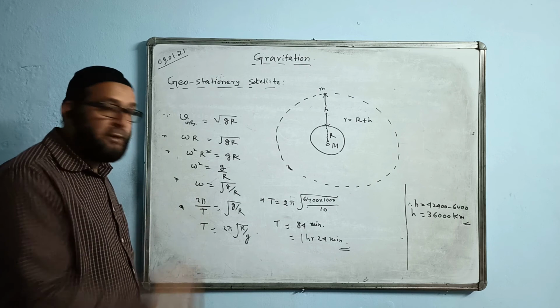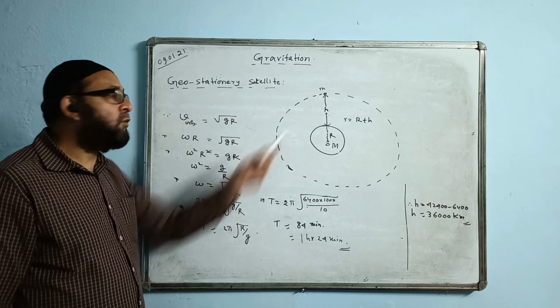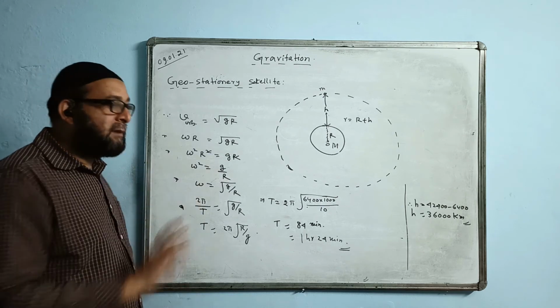You can check the calculation this way. But this is only applicable for a satellite which is revolving very close to the surface of the earth. And the mechanism is the same for planets and satellites.